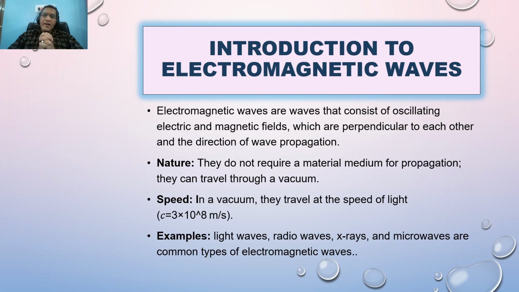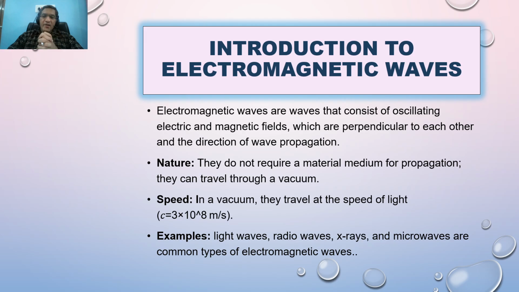So the time dependent electric and time dependent magnetic field are responsible for producing the electromagnetic wave when these are perpendicular to each other, and these two quantities, electric field and magnetic field, are perpendicular to the direction of propagation of the wave. So keep that in mind.